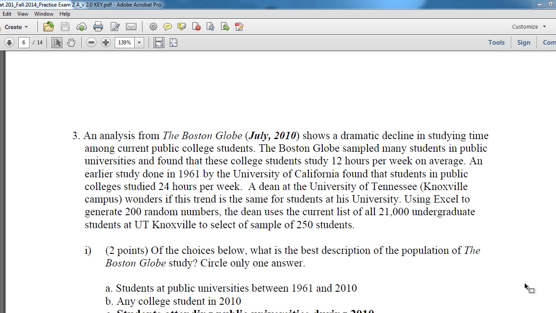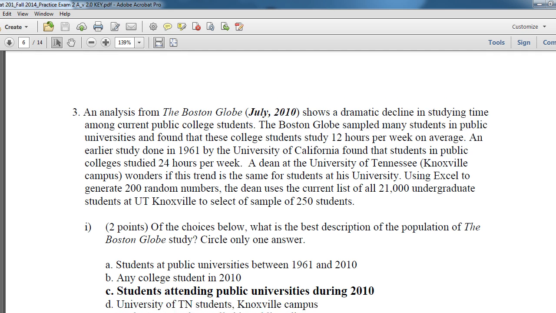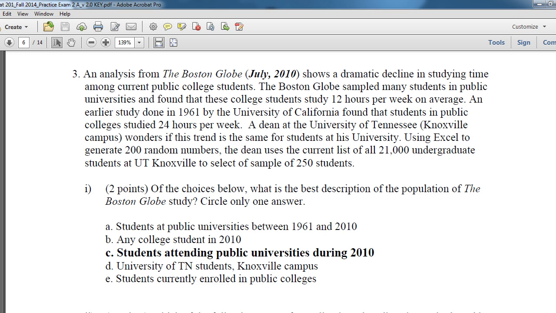For this problem, we're looking at sampling. And with this in mind right here, what we're doing is looking at two different studies, one done by the Boston Globe and one done by people at the University of Tennessee. So our first question is what's the population of the Boston Globe study? Now the population means who can we put our results onto? They were asked about the study habits of students.